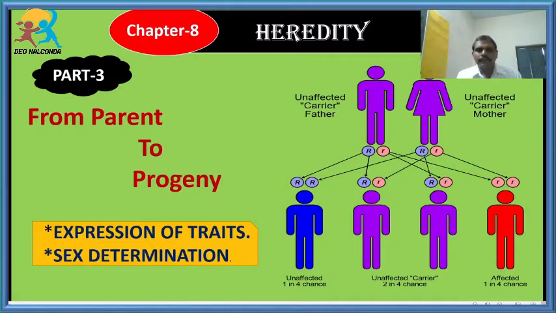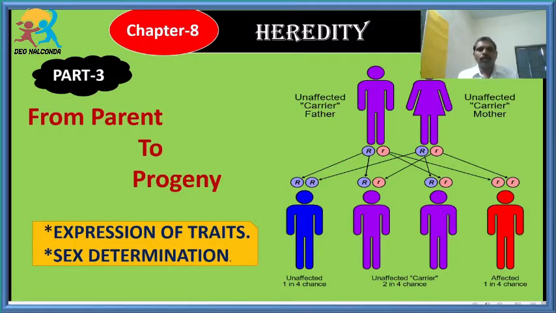Like that, he conducted experiments, and after conducting his experiments, he concluded the results, and he propounded two important laws based on monohybrid cross, that is the law of dominance and the law of segregation, or law of separation, or purity of gametes. Students, in addition to the monohybrid cross, we also explained about the dihybrid cross.